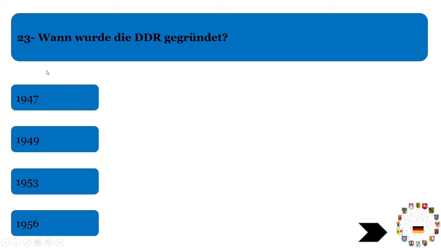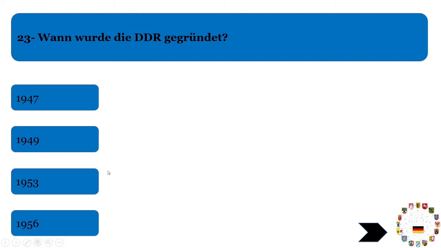Now the next question is, wann wurde die DDR gegründet? Then Germany was basically divided and the Berliner Wall was made. It will come in the next questions. Now Germany was divided into 2 different countries. One was East Germany, known as DDR, Deutsche Demokratische Republik. This question will come as well. It was under the part of Russia. DDR was governed, or fully occupied, by Soviet Union forces, Russia.